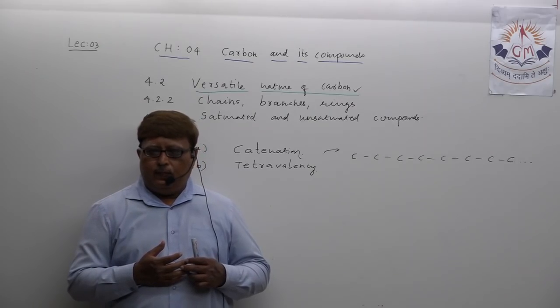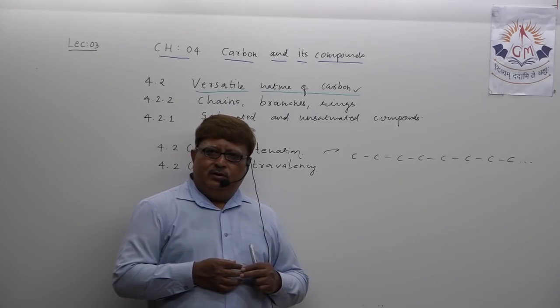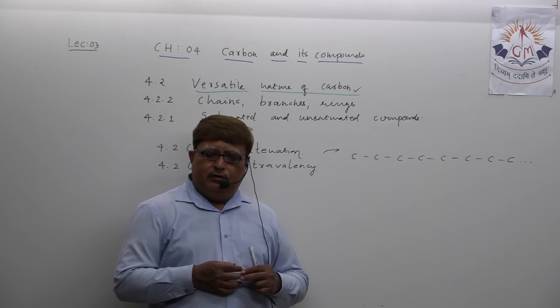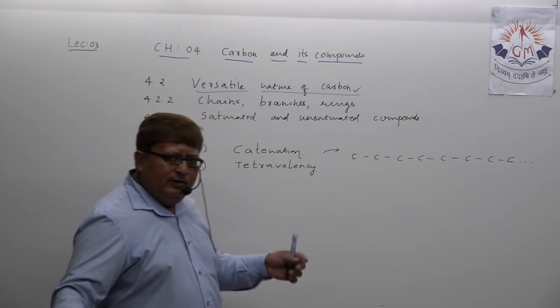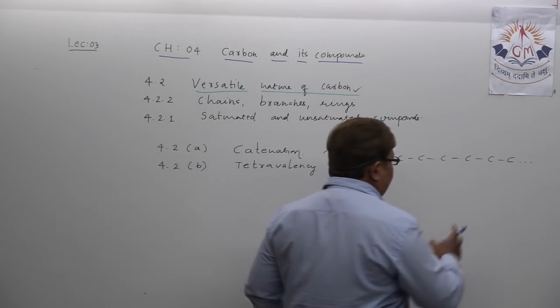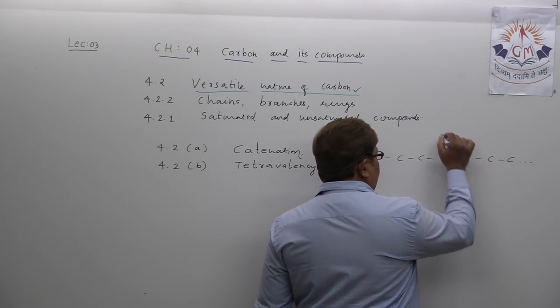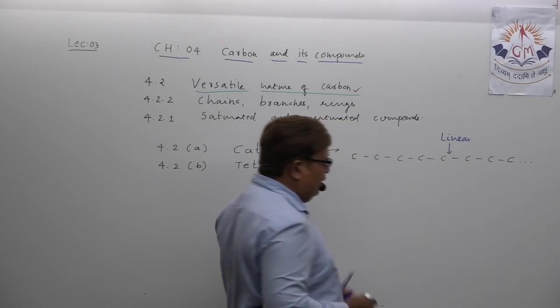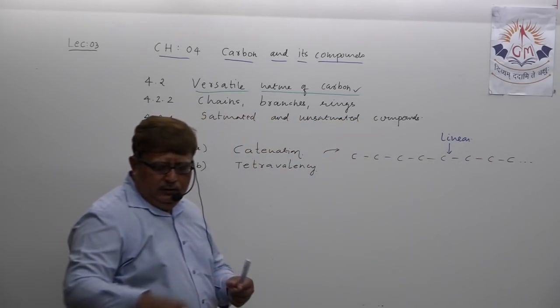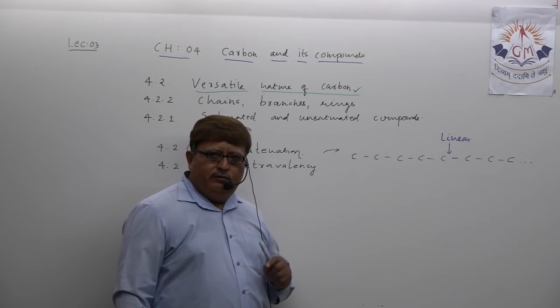Understand? Does carbon possess only such linear chains? I can call it linear, because it's a simple line of carbon atoms. Does carbon possess only such linear chains of carbon atoms?